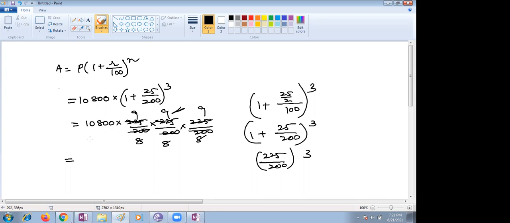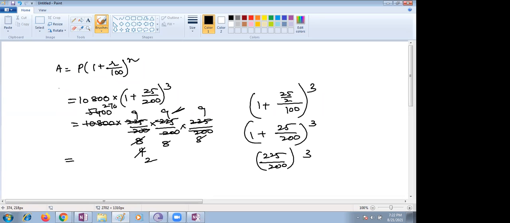Will 108 come in the table of 8 or not? It will come in the table of 4. If you don't know anything, go with the 2 table, children. 2 4s are 8, 2 5s are 10, 2 4s are 8. Again, go with the 2 table. If you don't know any table, you go with the 2 table.